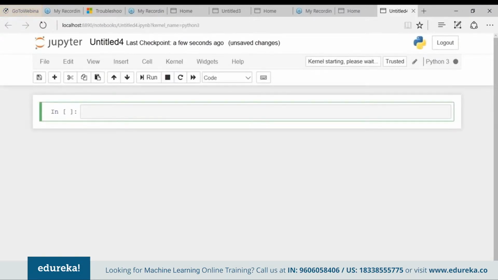This is my environment where I can write and execute all my Python code. So let's start by checking the version of the libraries. In order to make this video short, more interactive and more informative, I've already written the set of code, so let me just copy and paste it down. I'll explain it to you one by one.